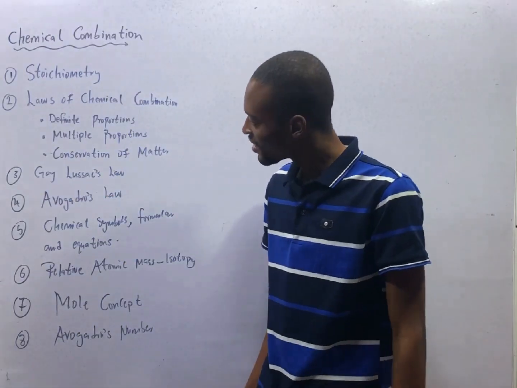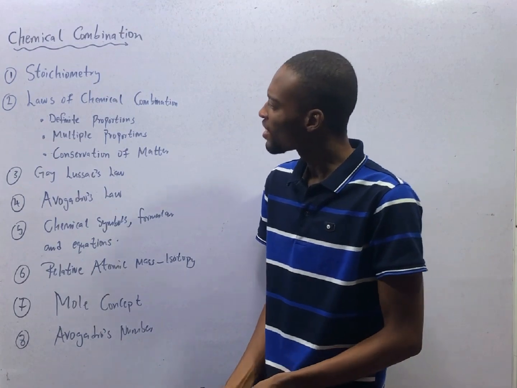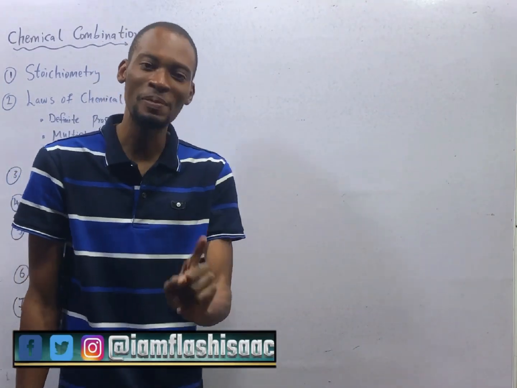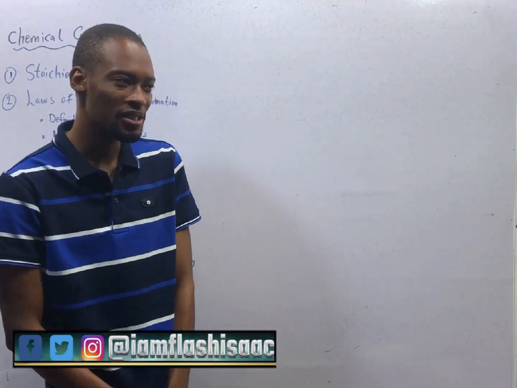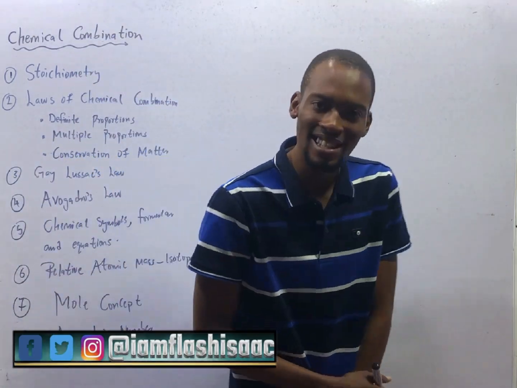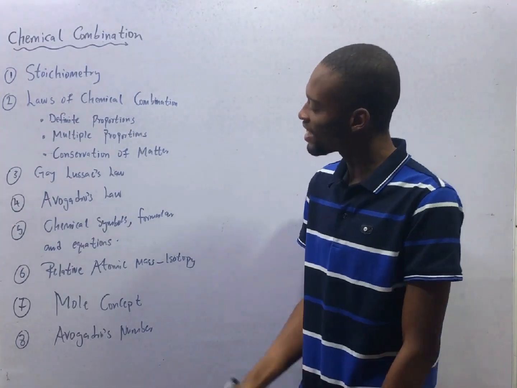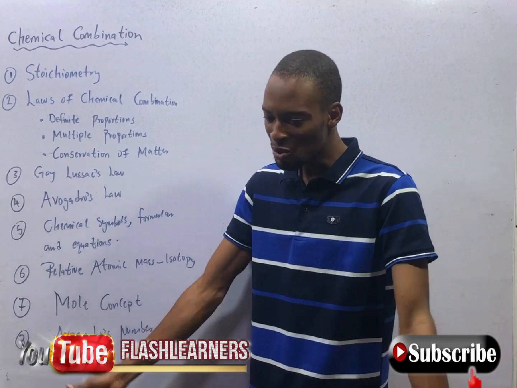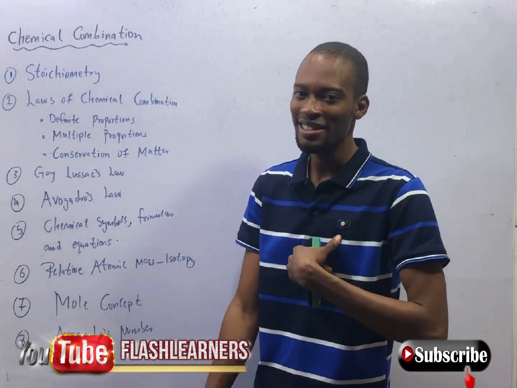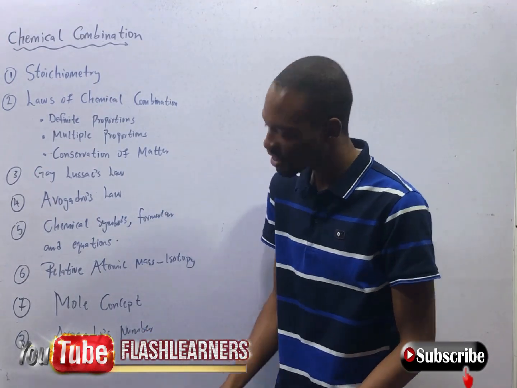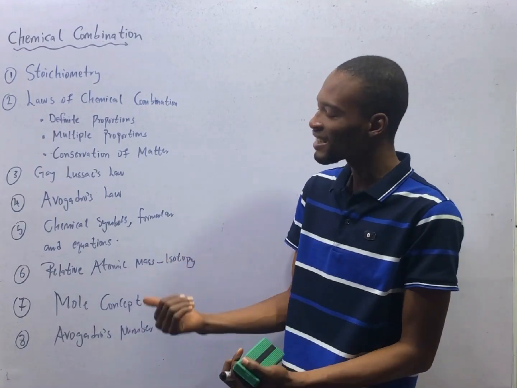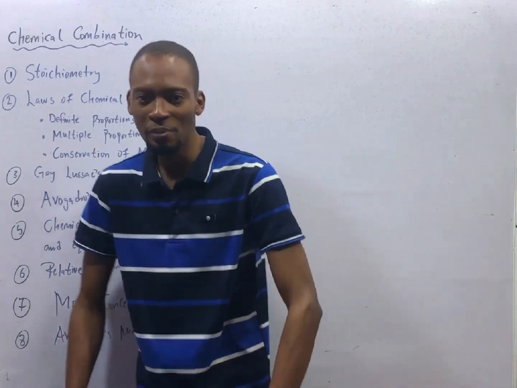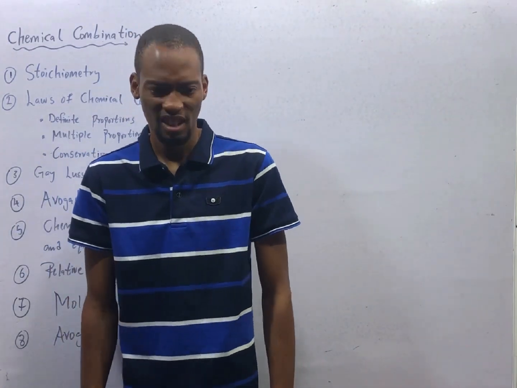Stoichiometry. Stoichiometry is the nightmare of 98% of chemistry students. In fact, if someone says chemistry is difficult, there is a high chance that it is because of stoichiometry. The good news is that the flash is always here for you. Your own is to pay attention, watch, get the app, follow the questions, do your assignment, and you become so big in chemistry.